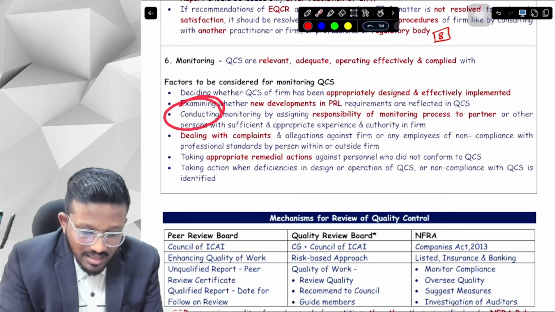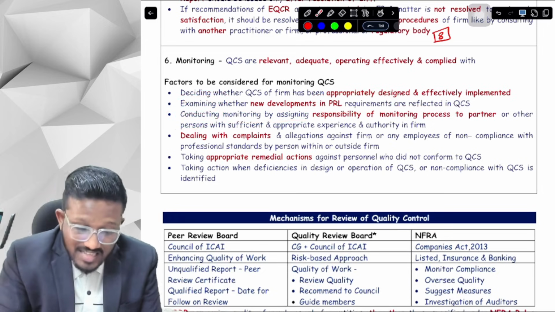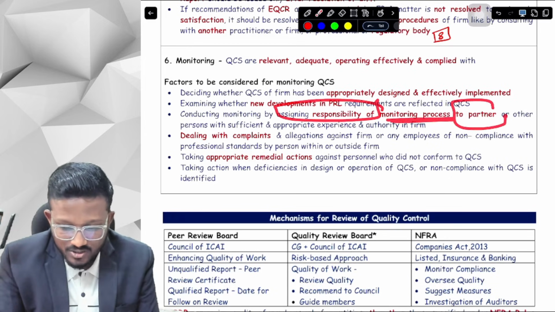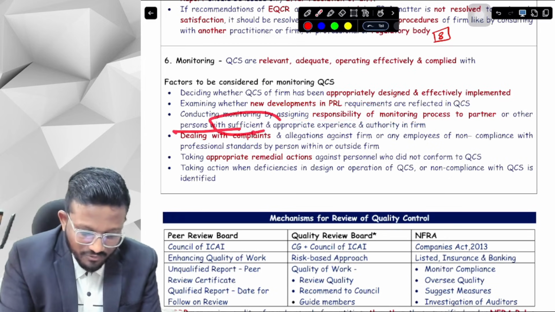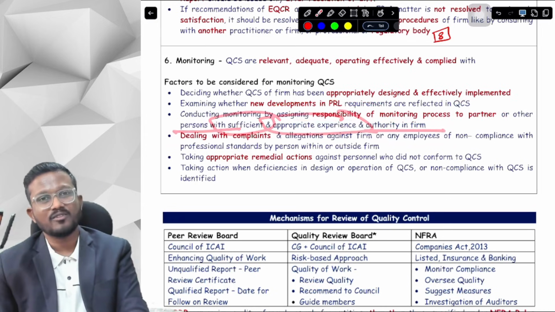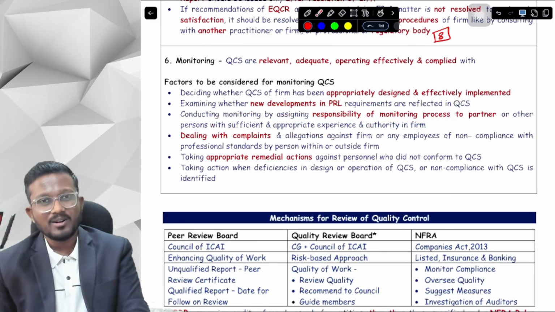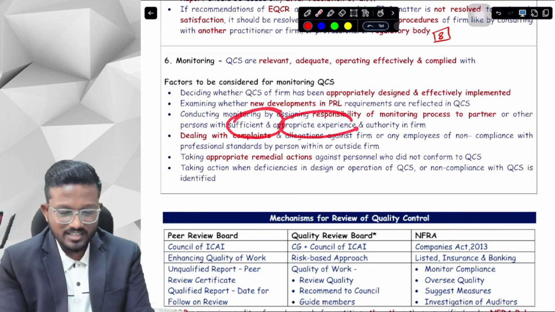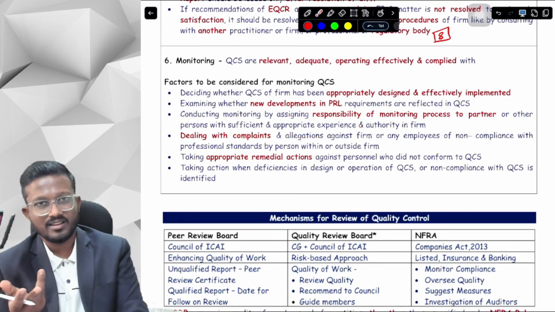Third, conducting the monitoring by assigning. We have to assign the responsibility of the monitoring process to the partner or other persons who have sufficient and appropriate experience and authority in the firm, because then only he will be able to monitor this quality control system, right? If he doesn't have the sufficient appropriate experience and authority, then how will we do it? He will be useless then.